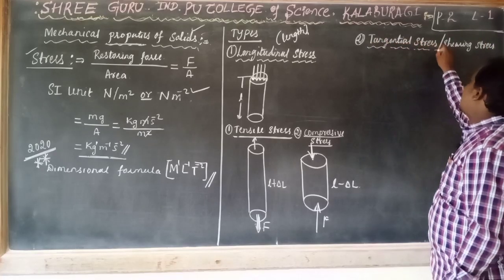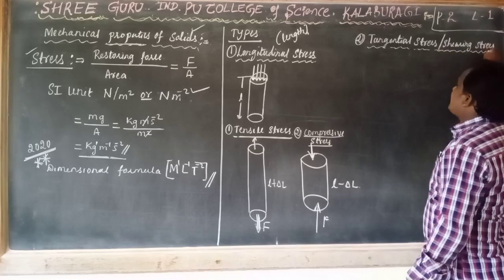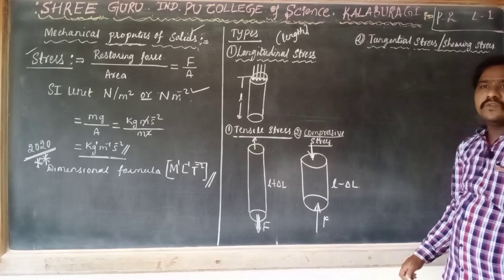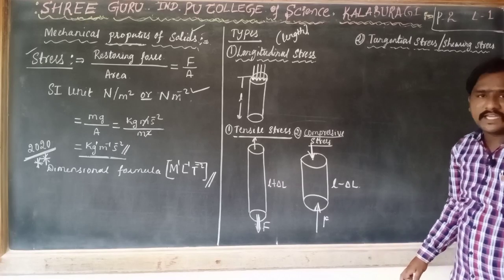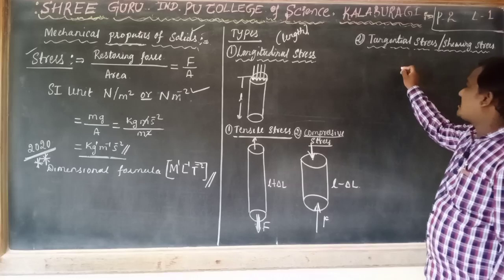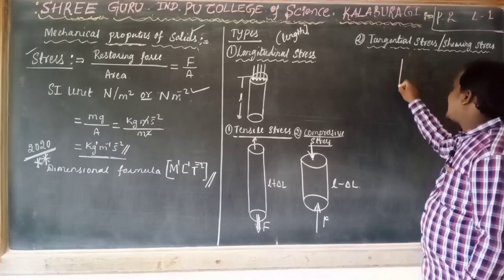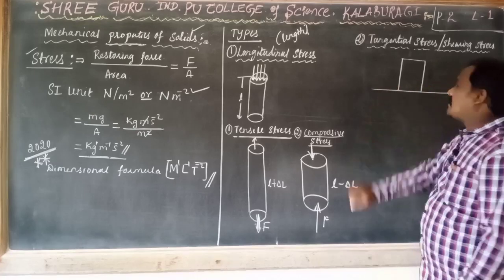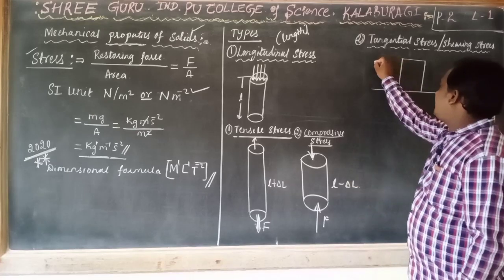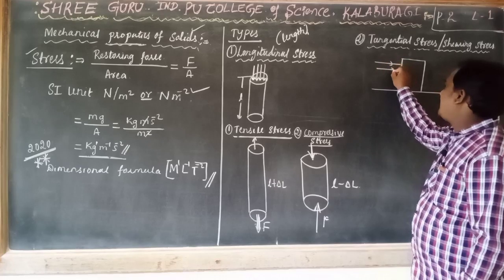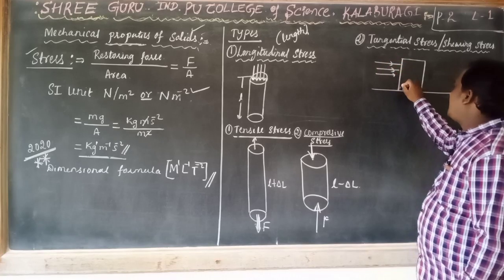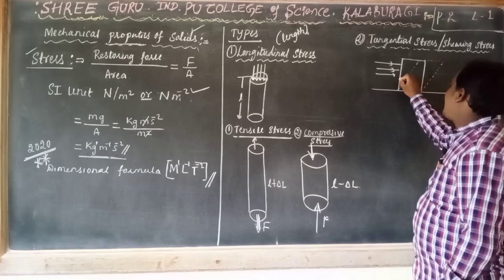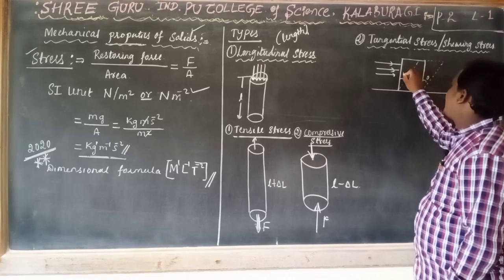Force which causes change in its shape, force acting per unit area, is called as tangential stress. Let us consider a solid body fixed on the surface. We applied a force here. Because of this force, its shape is going to change.